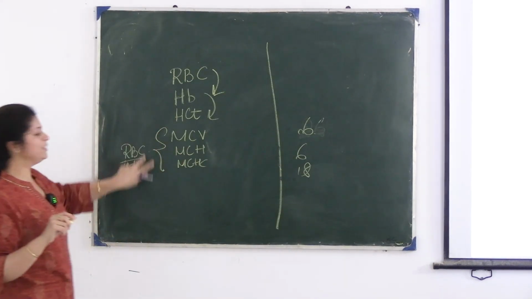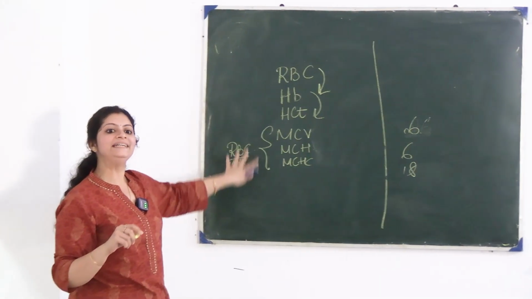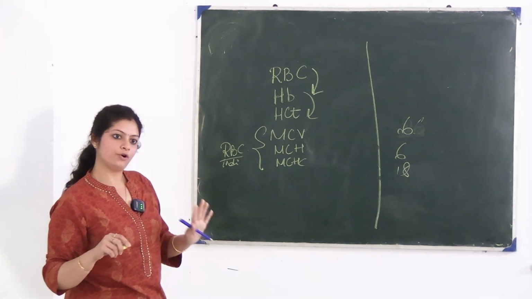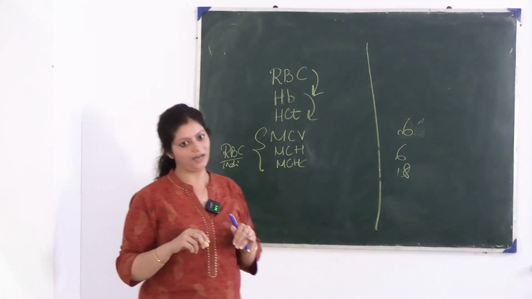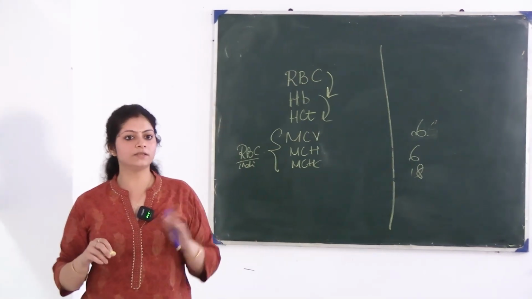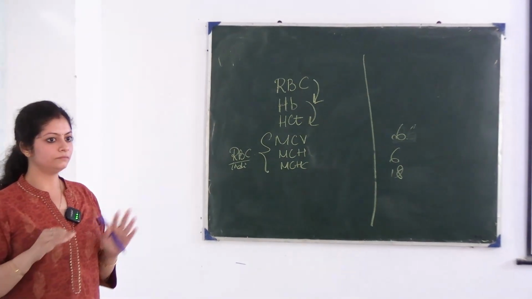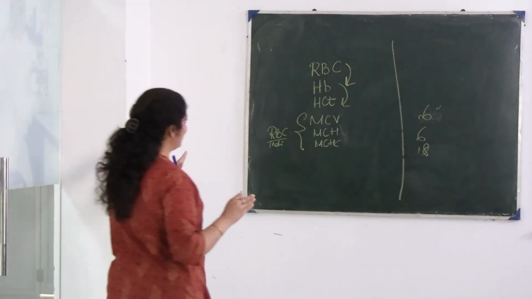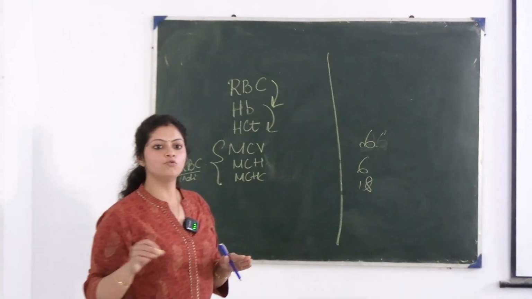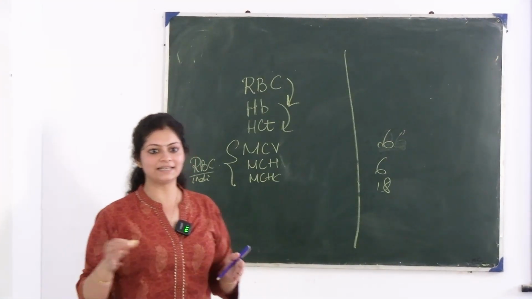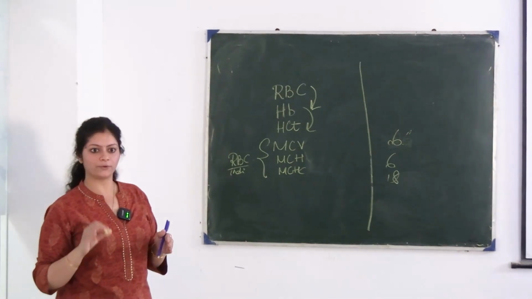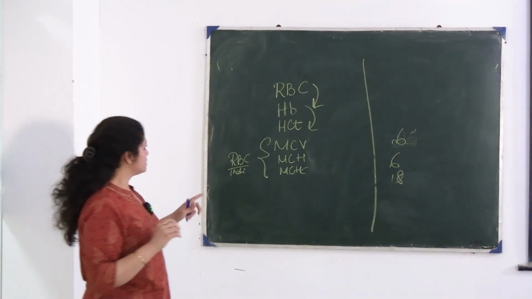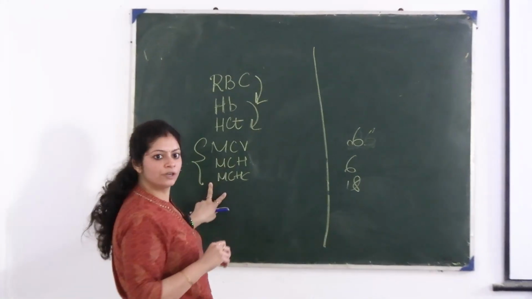Then next, coming to indices, all the indices will be reduced, okay? It will be severely microcytic hypochromic. What is the normal MCV? 80 to 100, no? So your MCV will become 50, 52, 53, or in the 60s, okay? It is very severely microcytic hypochromic, so that will also give you one sign.